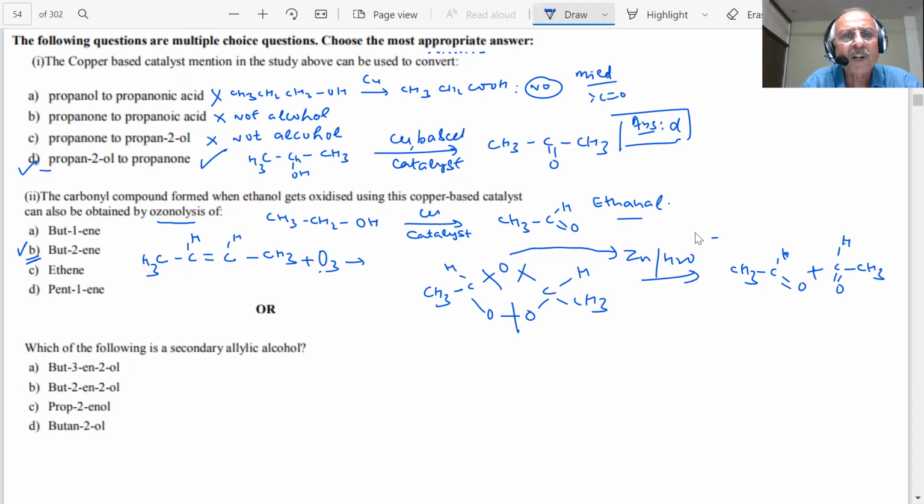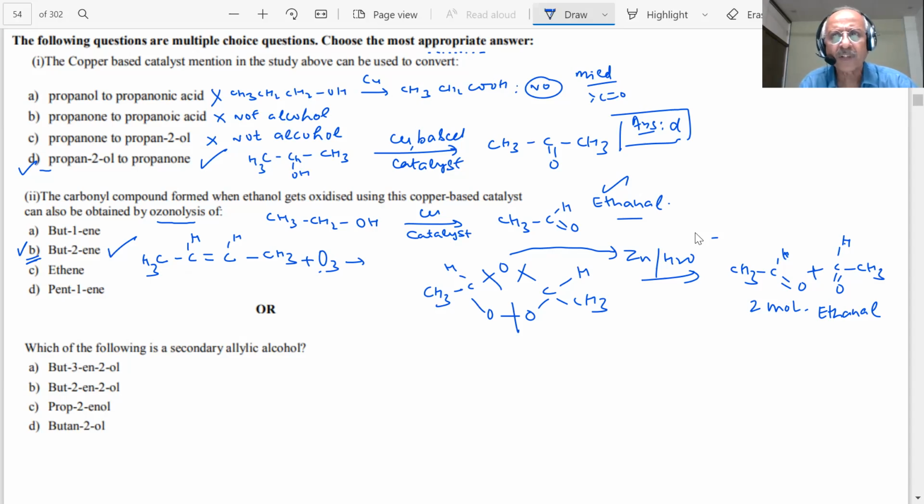What was the requirement here? Ethanal only. You are getting 2 moles of ethanal. Yes, sir. So students, your answer is B. You are getting 1 mark for this correct answer. Next question, student. Now the internal choice is coming.